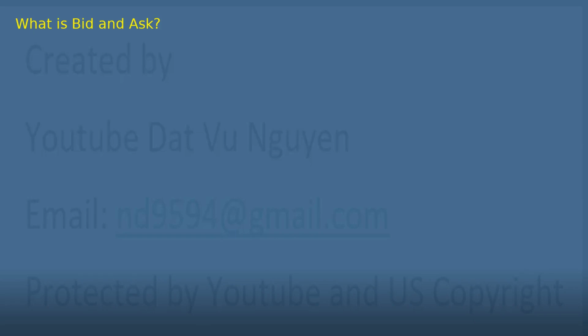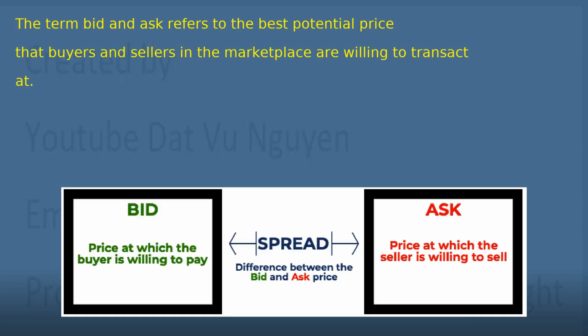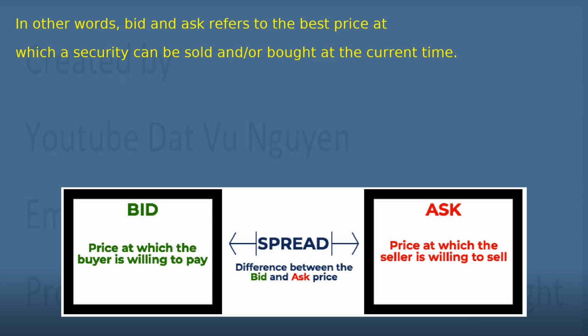What is bid and ask? The term bid and ask refers to the best potential price that buyers and sellers in the marketplace are willing to transact at. In other words, bid and ask refers to the best price at which a security can be sold and/or bought at the current time.